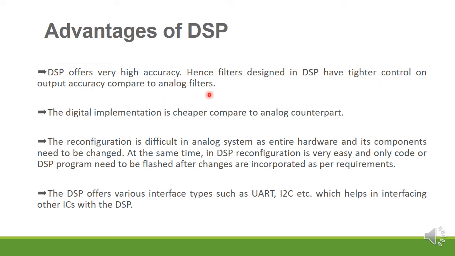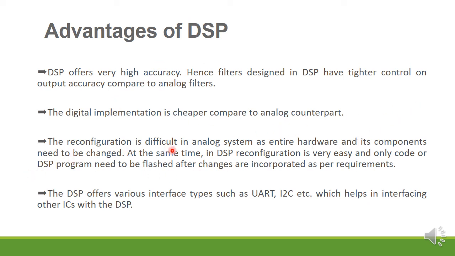The same process we are going to use using the analog filters, but we are not able to get that much accuracy. But in the digital, in the DSP, we are getting high accuracy. The digital implementation is cheaper compared to the analog counterpart. Okay, what does this mean? That means implementation of this DSP is very cheap compared to the analog.